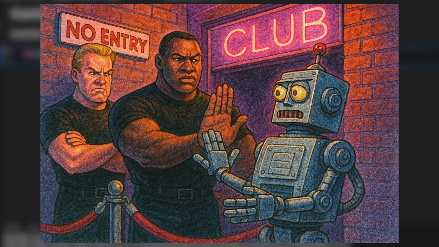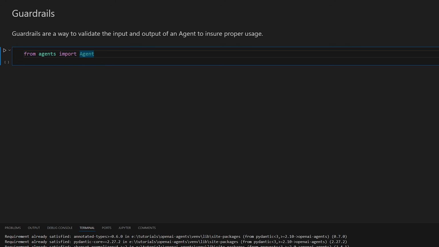Alright guys, now we're going to talk about a really cool concept called Guardrails. Guardrails is a feature within the Agents SDK that allows you to validate the input and the output of an agent to ensure proper usage. So basically the way it works is if you have an agent and you want to have an input guardrail on that agent, every single time you feed an input to that agent to invoke it, it is checked first by a function, the guardrail function. And this function can be anything, literally any code that you want to run. So you could search for a certain word or key phrase that you don't want to be allowed, or you can actually have another large language model or another agent that is dumber, that's cheaper, that runs and checks to see some criteria that you don't want.